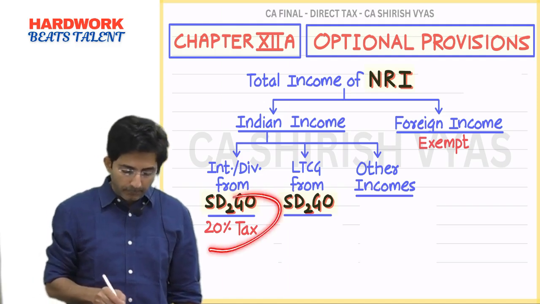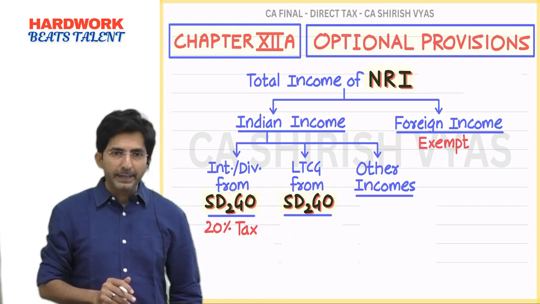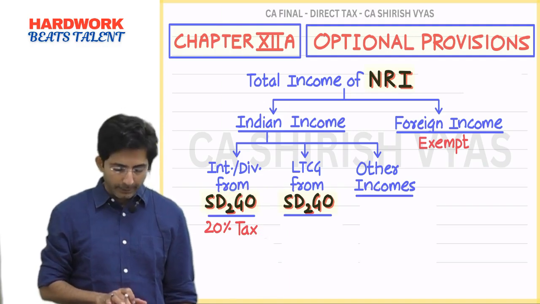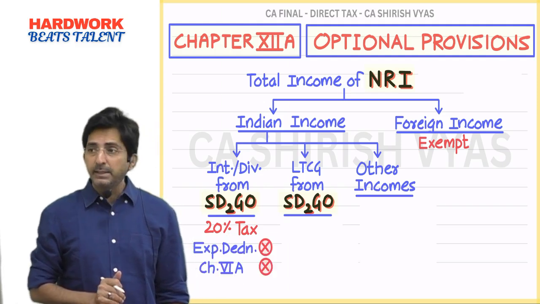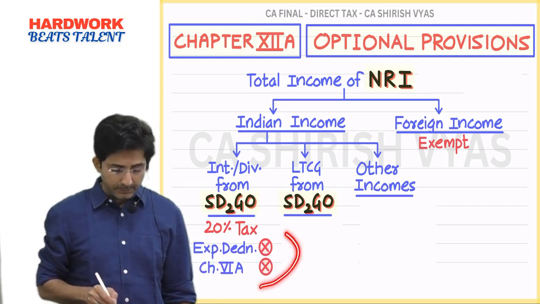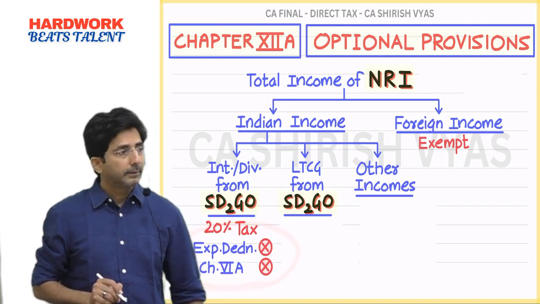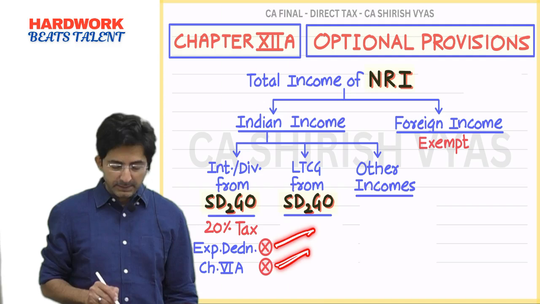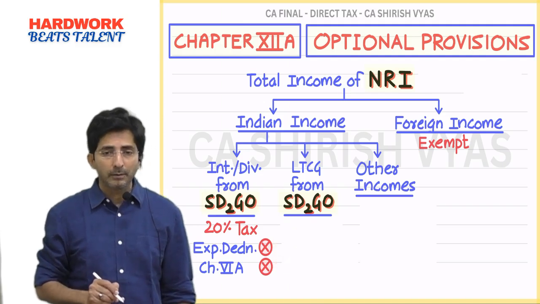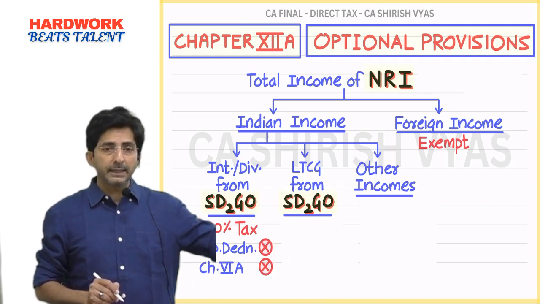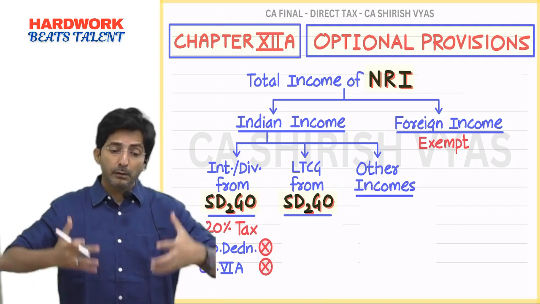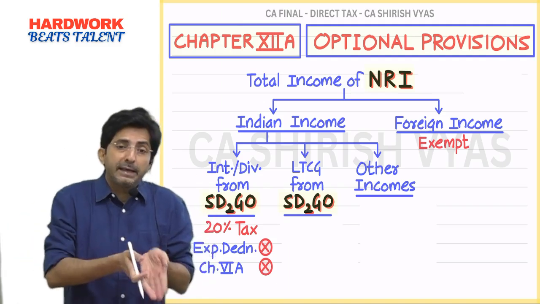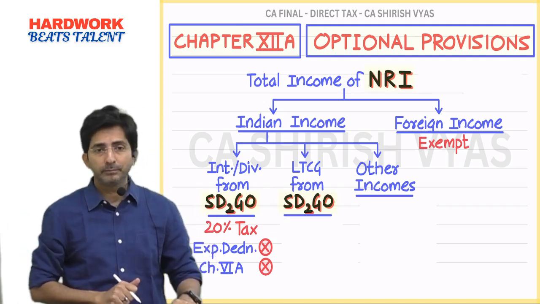Now see, 20% is a good rate, but there is one negative point. Expenditure deduction not allowed, chapter 6A not allowed. Means what? If the NRI says that from these securities I am getting interest and dividend, but for that I have taken a loan and I have to pay interest also.